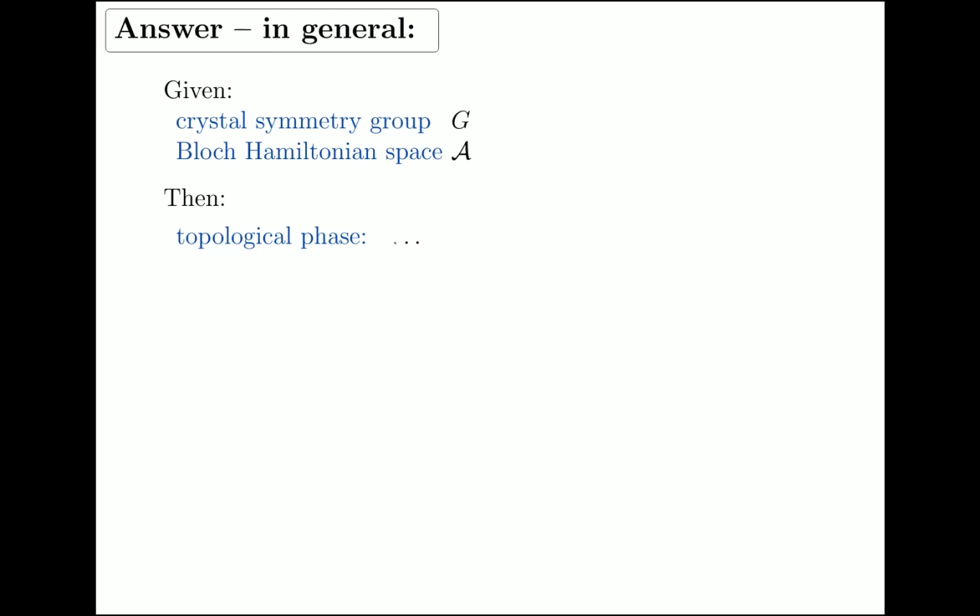So given a crystal symmetry group G and the Bloch-Hamiltonian space A, so the space of matrices, say, where our Bloch-Hamiltonians are allowed to vary by the nature of our crystalline material, then the topological phases are given by this formula, which I'm going to unwind in a second. Pi 0, the mapping space from the Brillouin torus to this Bloch-Hamiltonian space, and looking at G-equivariant maps. So step by step, why do we look at the mapping space?